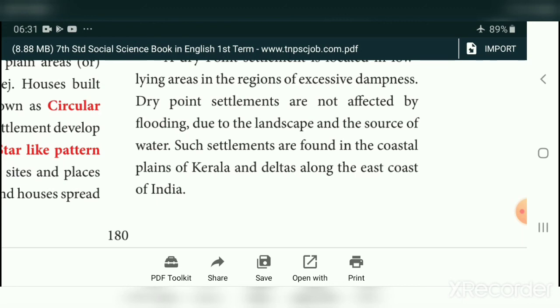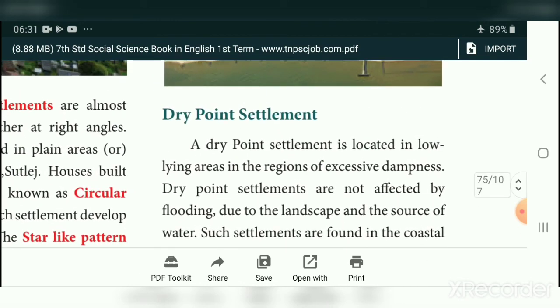Students, up to this we will conclude the lesson. Today we have studied about settlement and its two types, rural settlement and urban settlement. Today we have completed the rural settlement and its various types. The remaining portion will be seen in our next class. Today I will give some home assignment. Copy it in your classwork note and study well. Thank you.